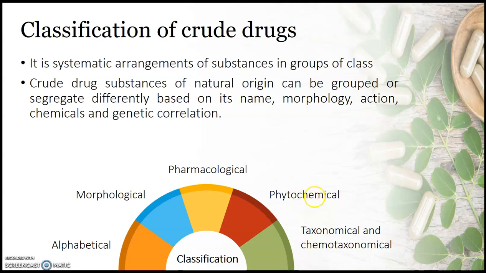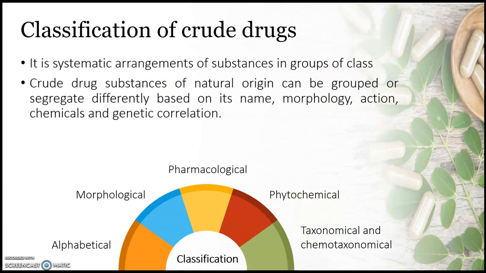So in phytochemical classification, glycosides are responsible, and aloe will be classified under the head of glycoside. Similarly, there are different categories of phytochemicals, like alkaloids, glycosides, tannins, phytosterols, triterpenoids, and these are classified into different phytochemical classes.